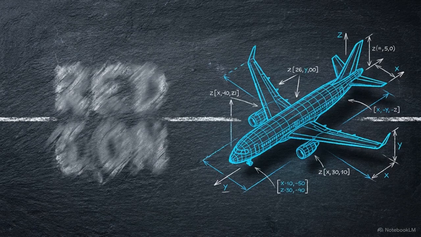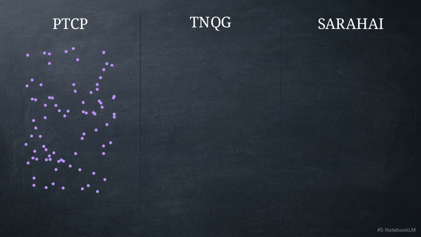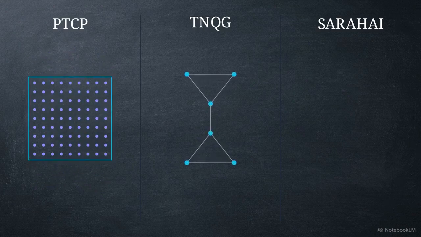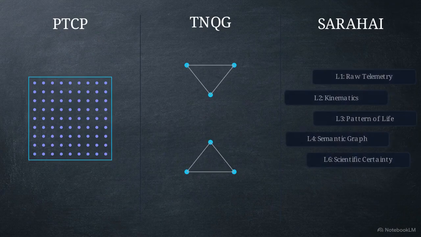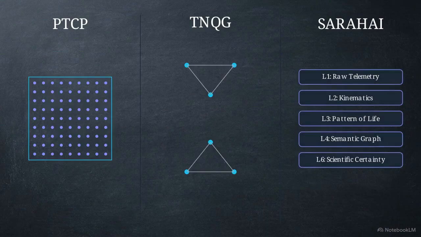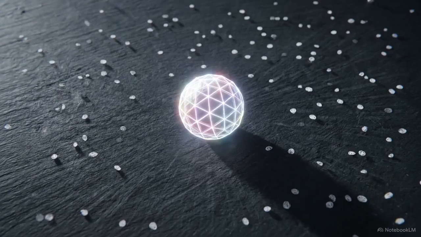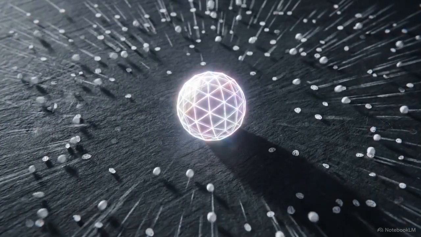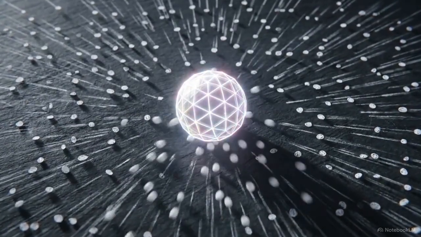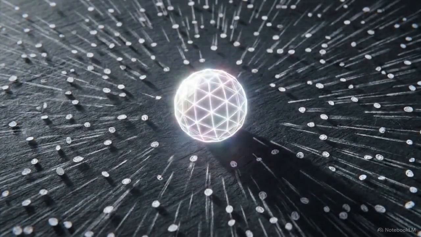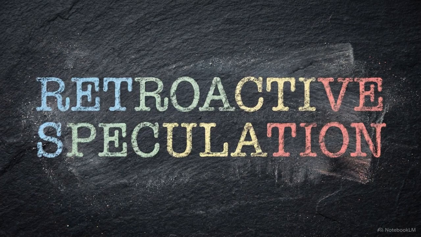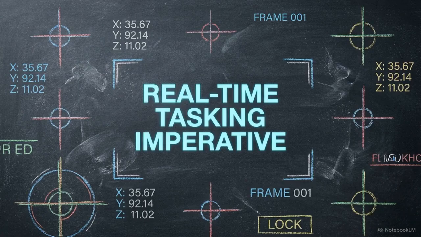This architecture replaces that uncertainty with multimodal rigor. The PTCP compresses the baseline airspace model. TNQG identifies the geometric bottlenecks where evidence is missing. And SARAHAI manages the real-world execution while translating the resulting scientific certainty. Together, they allow all of this chaotic, ambiguous sensor data to instantly collapse into a singular, highly calibrated, and rigorously peer-reviewed scientific resolution. True UAP science requires abandoning the retroactive question, "What was that?" in favor of asking exactly what data must be collected right now to strip the phenomenon